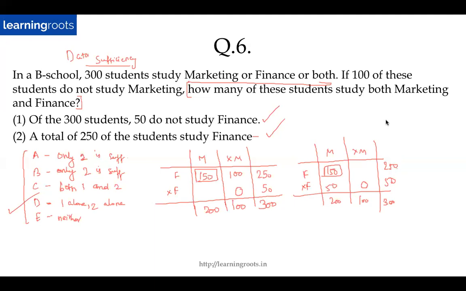Okay, if using the first statement we get 150, and using the second statement separately we get 120, that won't be the case. So you won't get 120 as the answer for the second case, right? You will be getting 150 only. So whenever you get answer option D, you will see this. The moment you start solving questions from the official guide and from other sources, whenever you get answer option D, you will get the answer to be the same using both the statements. You will never get different answers. Fine? Right.